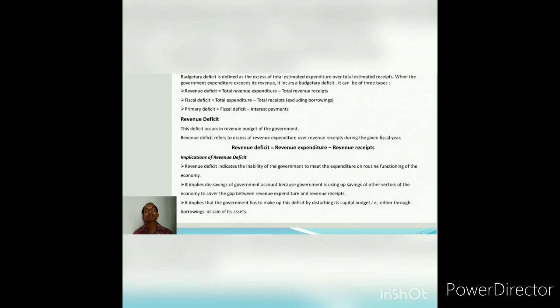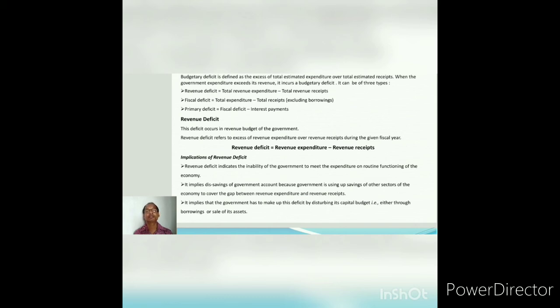And in fiscal deficit, total expenditure exceeds total receipts, and in total receipts there is no borrowing, that means excluding borrowing, then we say there is fiscal deficit. And in primary deficit, if we deduct interest payments from fiscal deficit, then we get primary deficit. Then revenue deficit occurs in the revenue budget of the government. In the revenue budget, on one side is revenue expenditure and on the other the revenue receipts. If you deduct revenue receipts from revenue expenditure, whatever is there, that is revenue deficit.